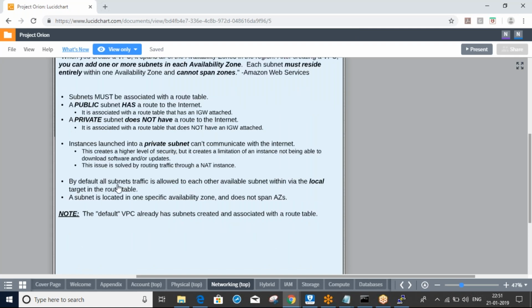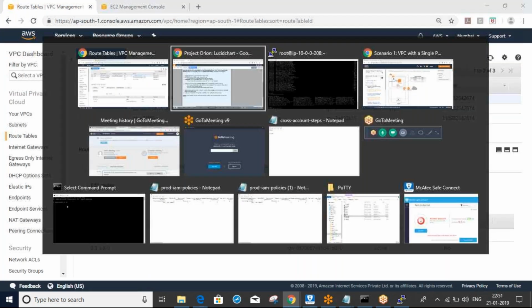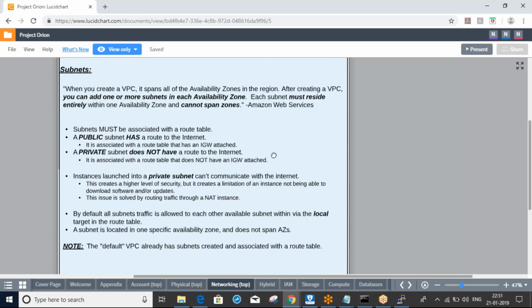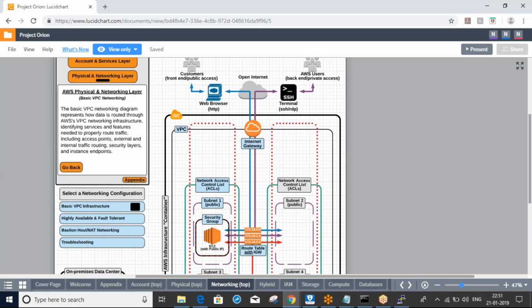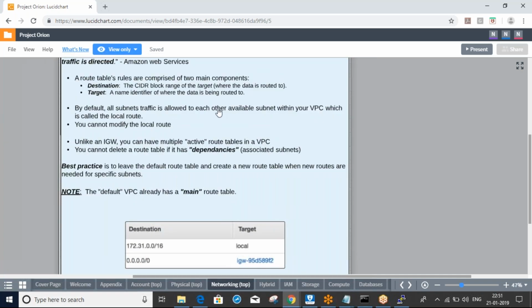By default, all subnet traffic is allowed to each other within your VPC via the local target in the route table. This is called the local route, and you can't modify it.